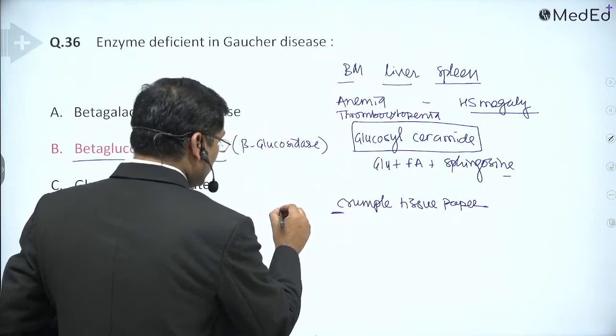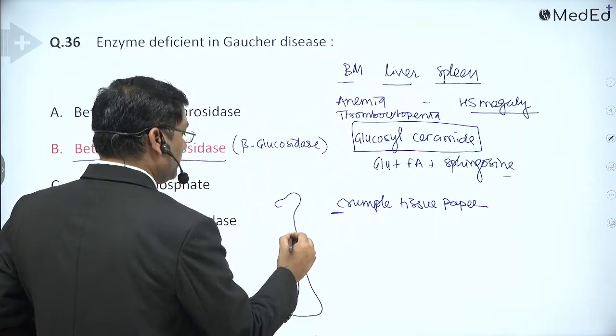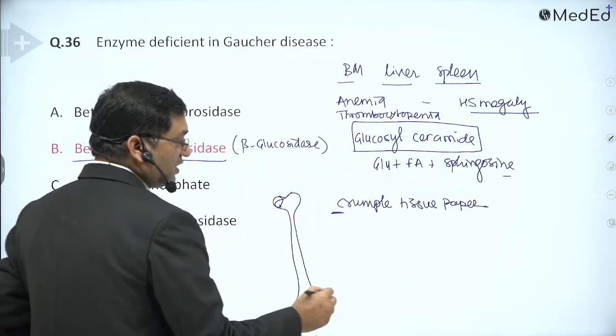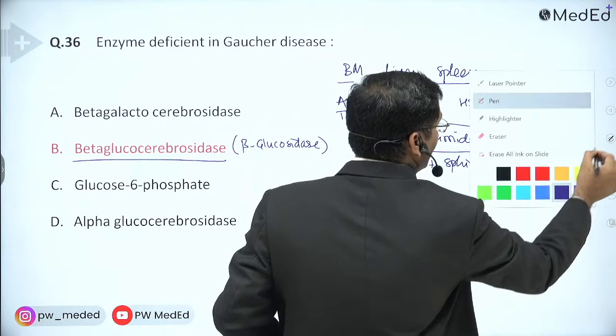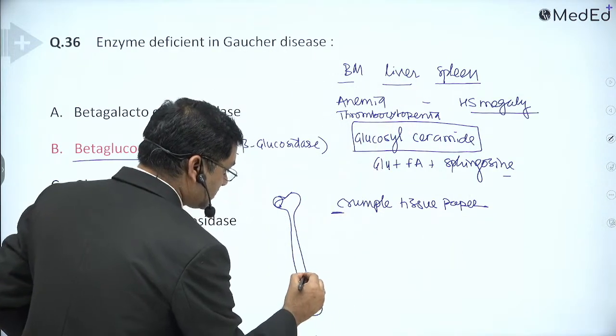On X-ray of the larger bones, it causes avascular necrosis of the femur, and gives the Erlenmeyer flask deformity.